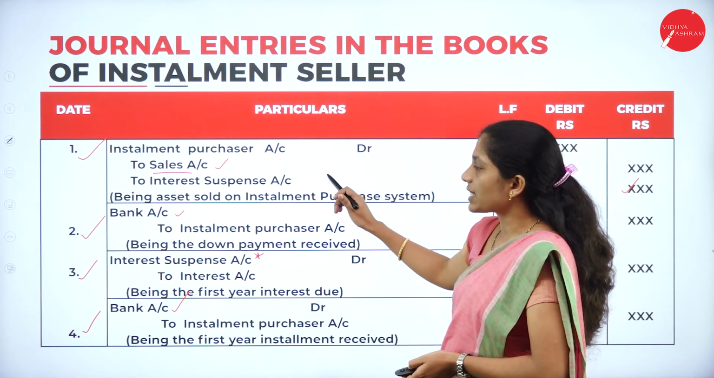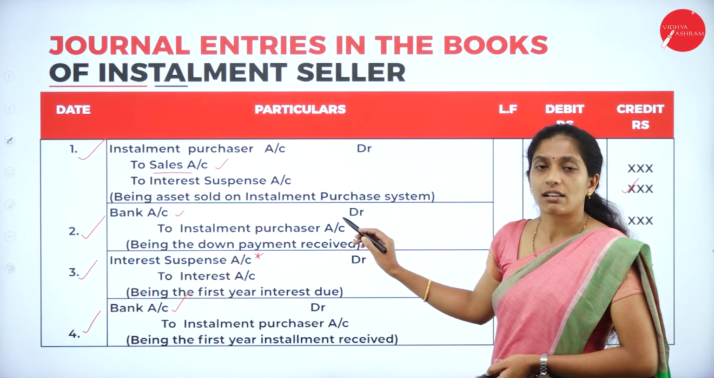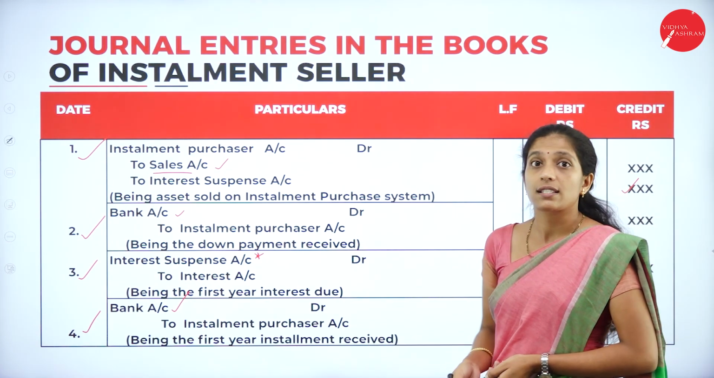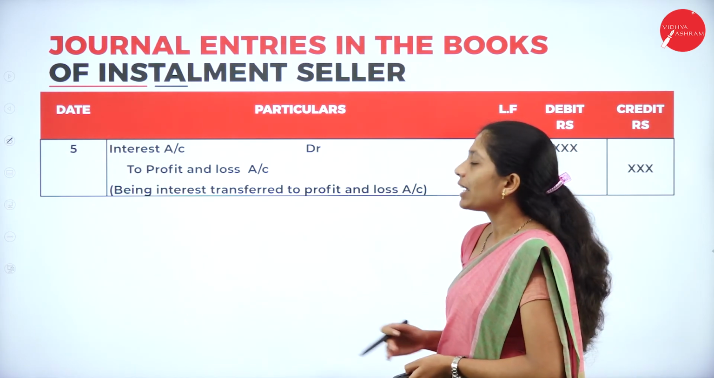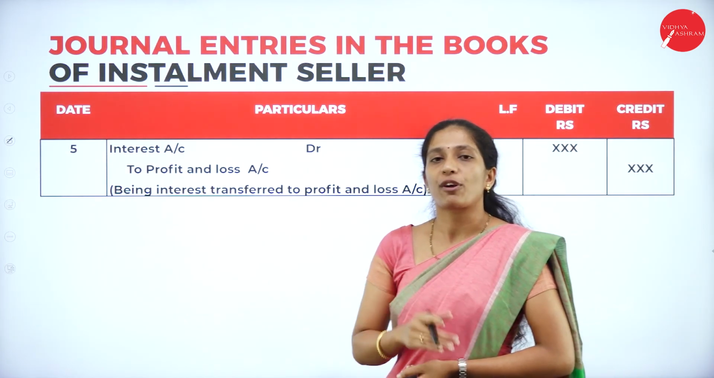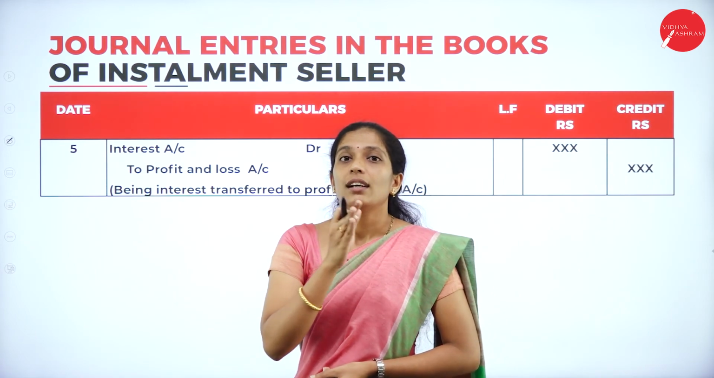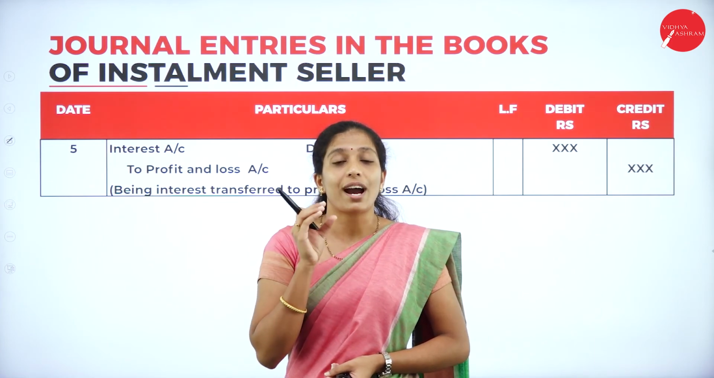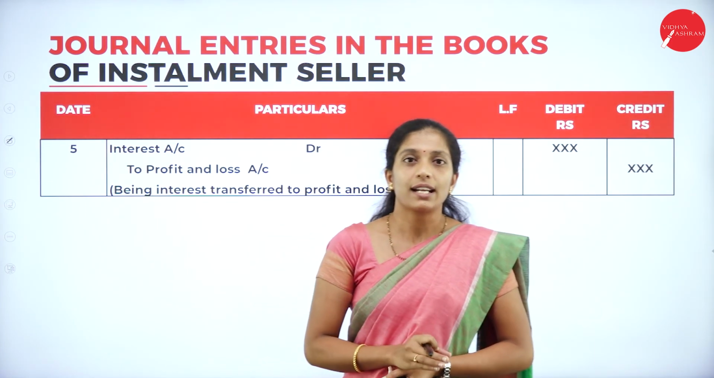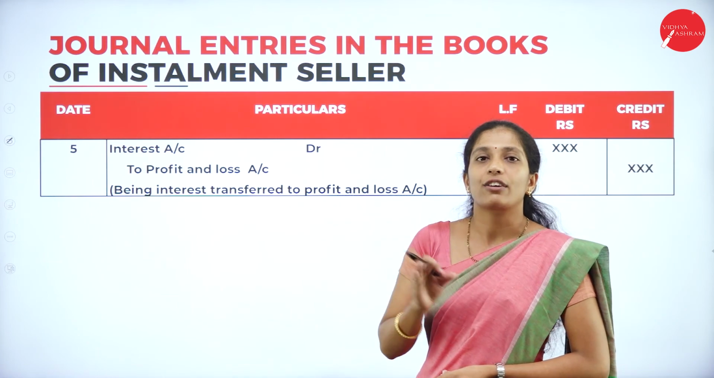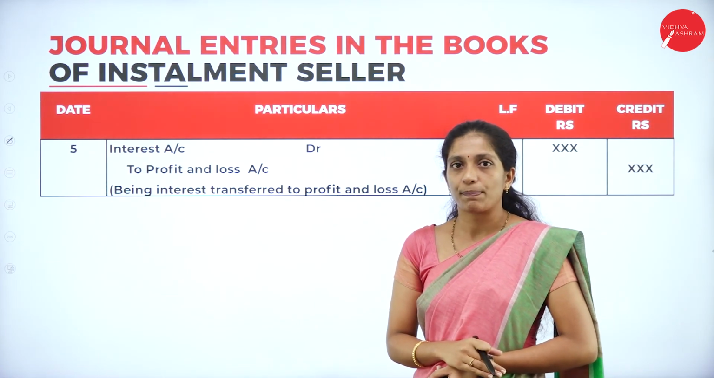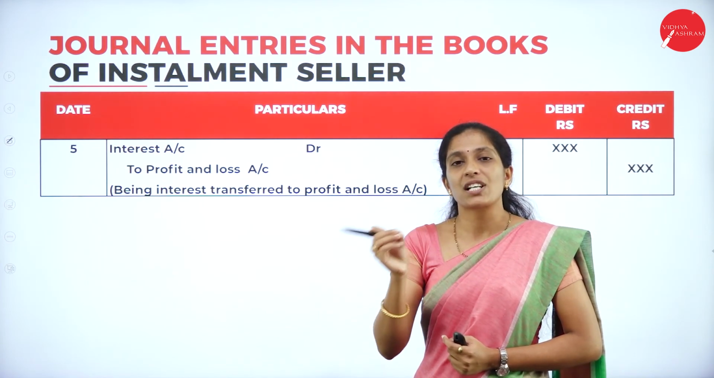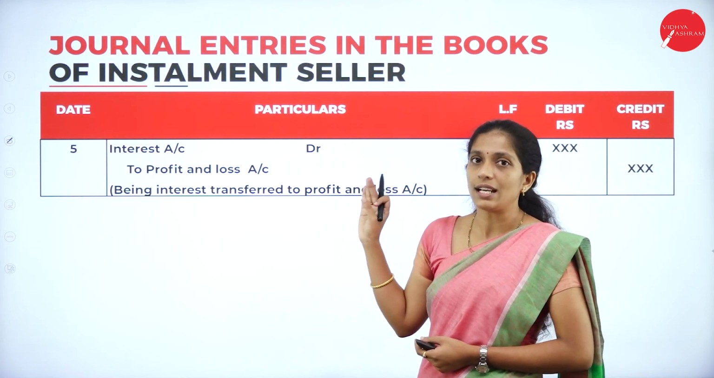So the first entry is for selling of the asset, the second entry is for receiving the down payment, the third entry is for interest due, the fourth entry is for installment received, and the fifth entry is for transferring that interest to profit and loss account. Whereas in the installment purchaser account, you have to record an entry for depreciation. In the installment seller account, you are not going to record an entry for depreciation because the asset has already been sold. So the installment purchaser will charge the depreciation, not the seller.